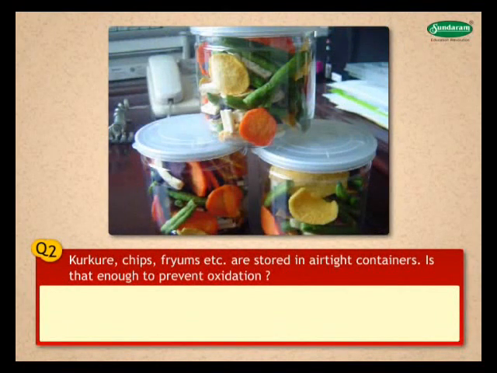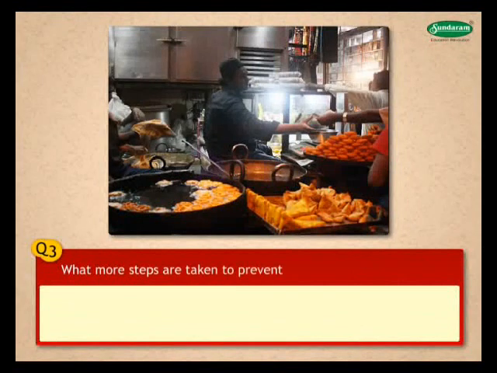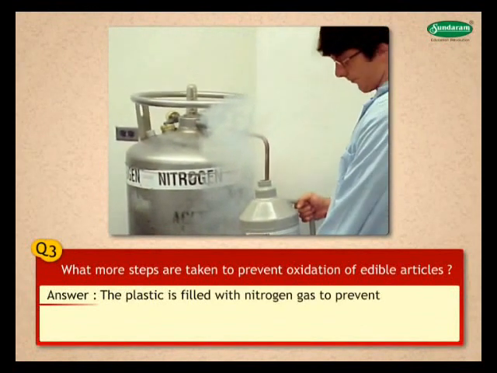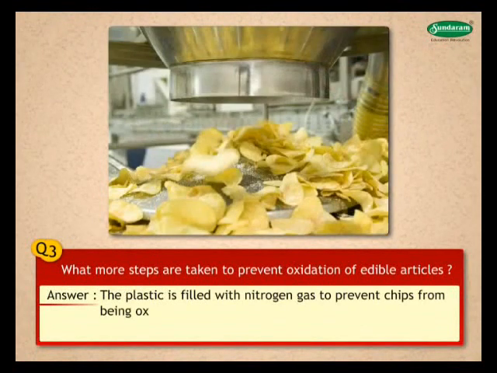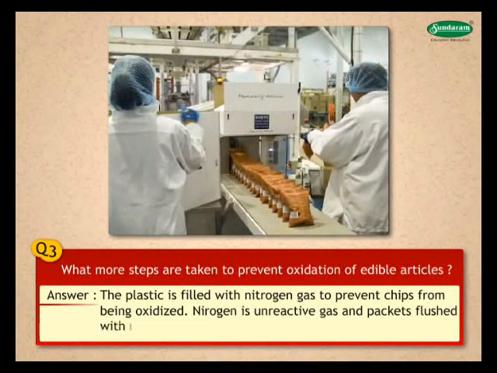Is it enough to prevent oxidation? It prevents oxidation for short time. What more steps are taken to prevent oxidation of edible articles? The plastic is filled with nitrogen gas to prevent chips from being oxidized. Nitrogen is unreactive gas and packets flushed with nitrogen do not have oxygen to cause oxidation.